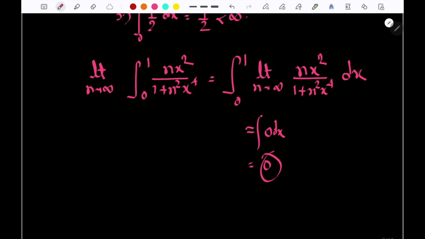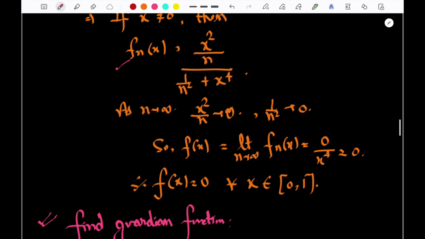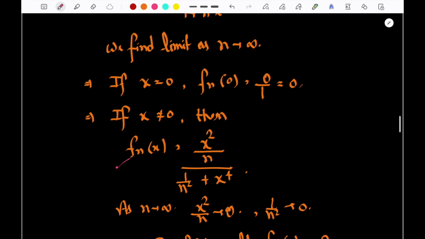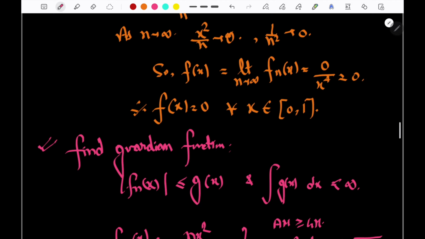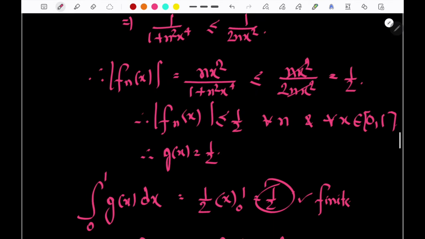So now if you do not know DCT, it is really very difficult to find out the solution for this. Did you understand why DCT is used? Superb, amazing. Let's see the next question.